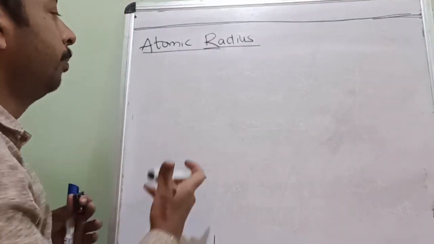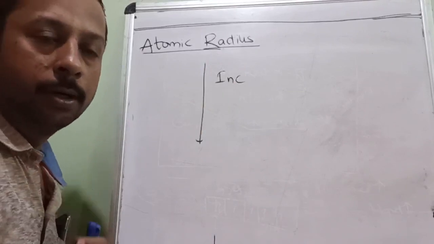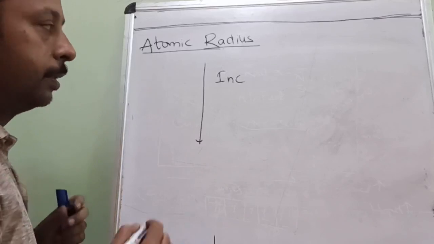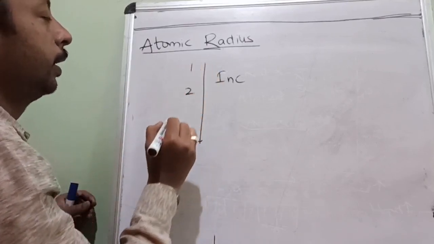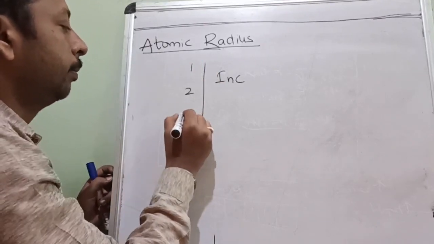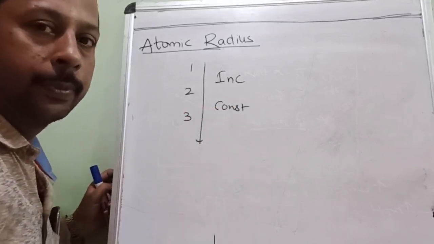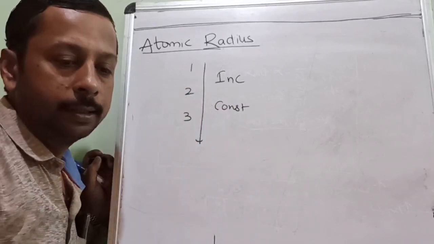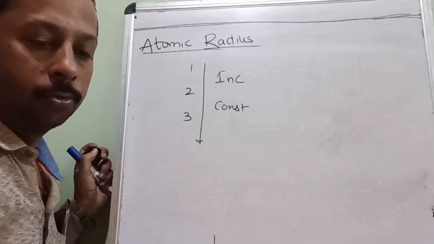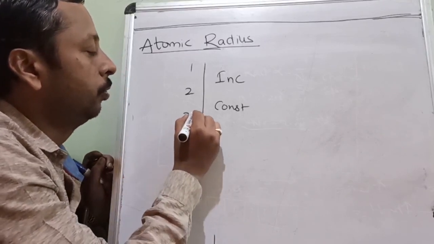Okay, so normally what happens down the group atomic radius should increase because of the increase in number of shells. But the problem is that from first series to second series there is no problem, it increases. But second to third, almost constant. First transition series to second transition series there is an increase in atomic radius. But second to third there is a constant, because just now I told you, lanthanum.